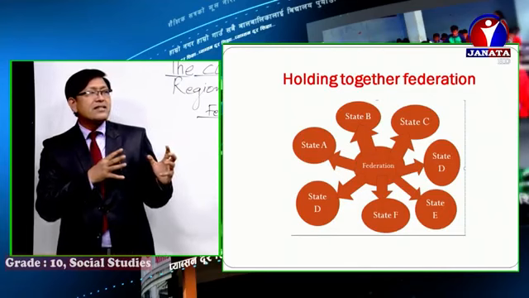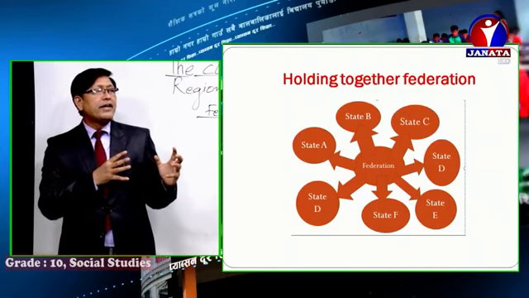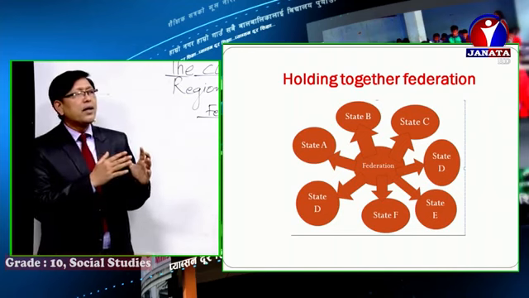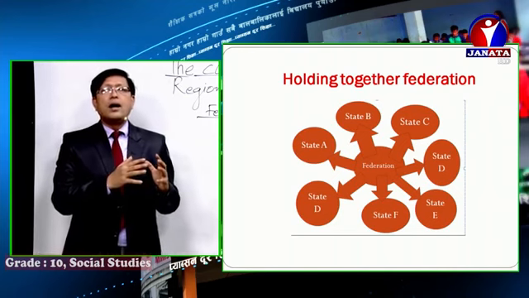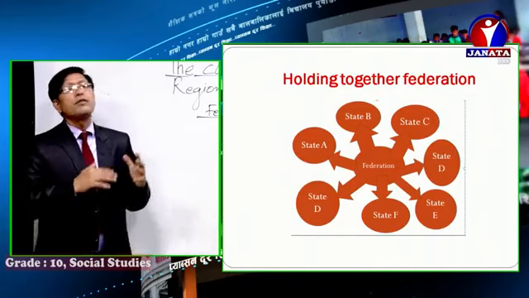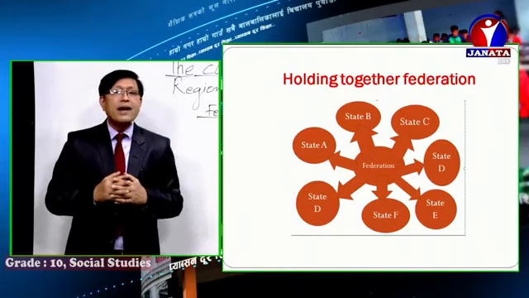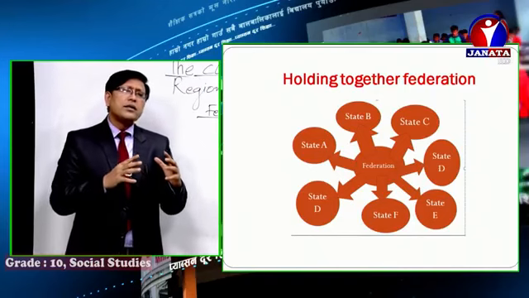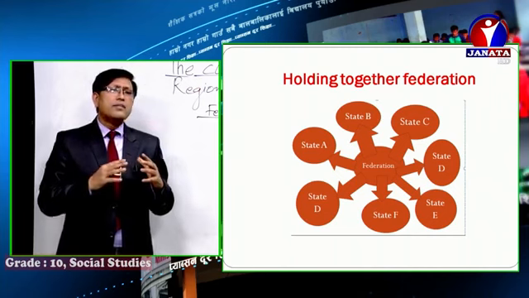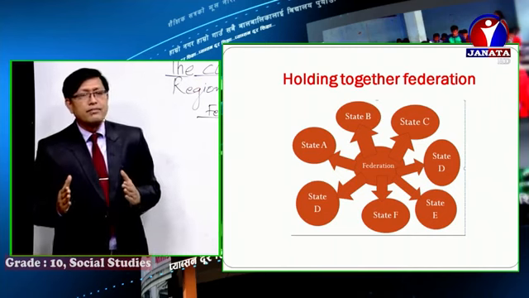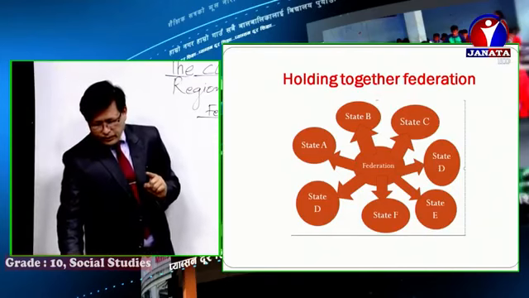This arrow indicates that the country is divided into many provinces. Power is shared with the provinces on the principle of decentralization. But the key point is that provinces are a little weaker in terms of power practice than the central government, and Nepal is one of the examples of this type of government.